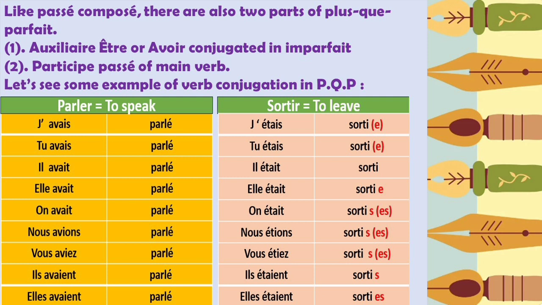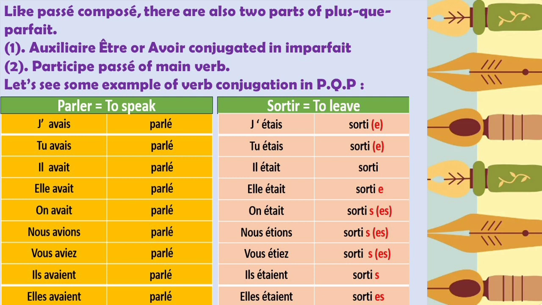Like passé composé, there are also two parts of Plus-que-parfait. First is auxiliary être or avoir conjugated in imperfect form, and second part is participe passé of main verb. Let's see some example of verb conjugation in Plus-que-parfait.